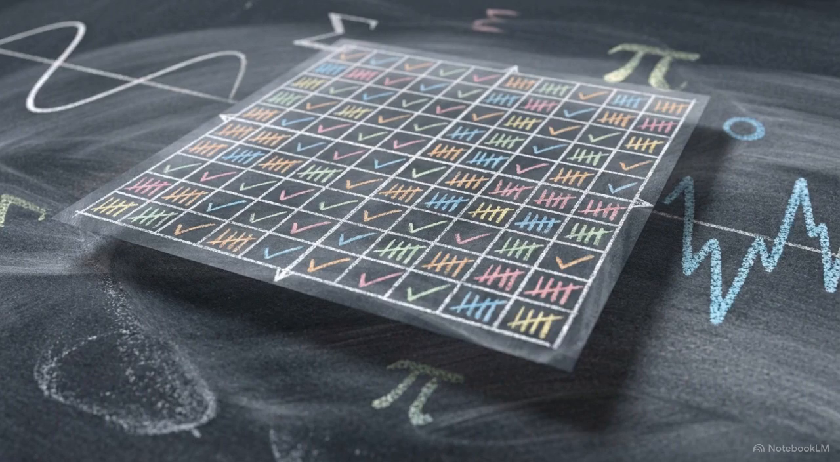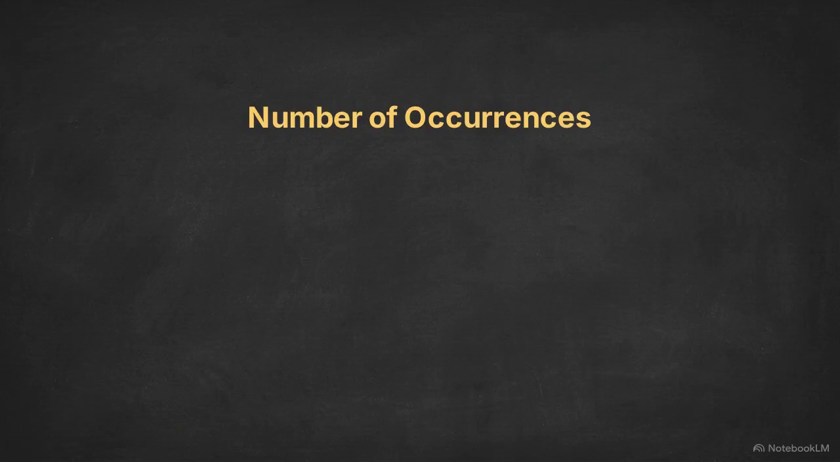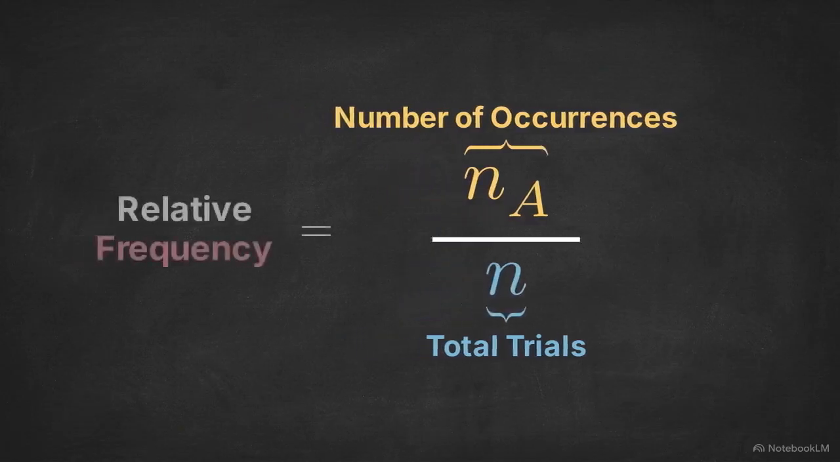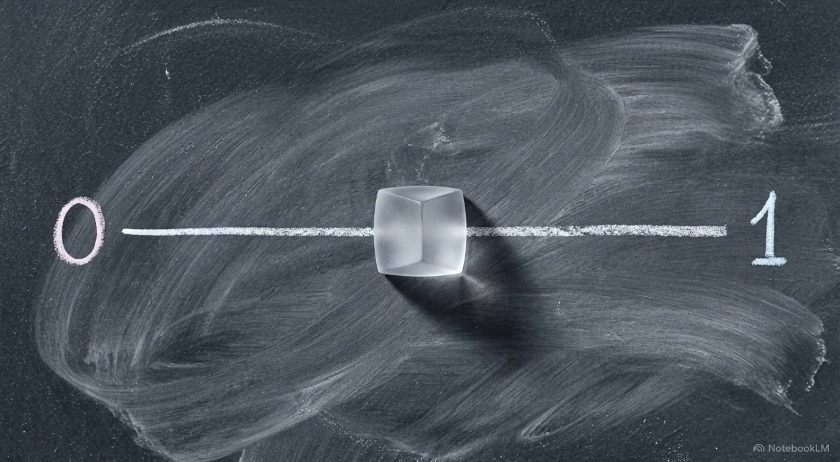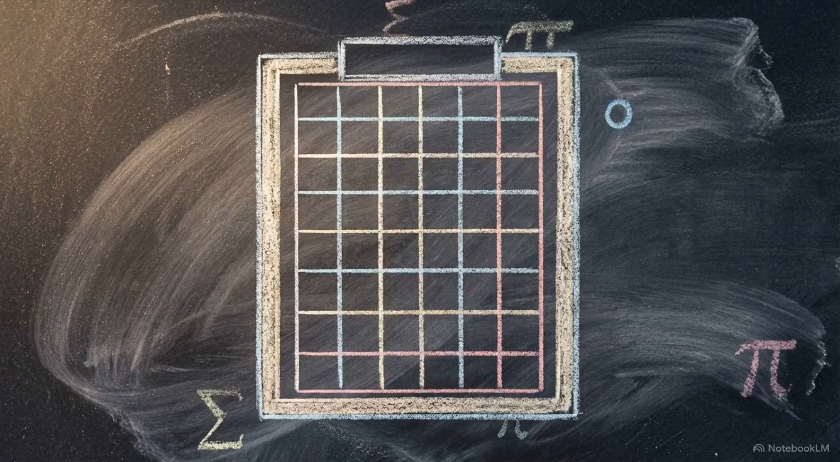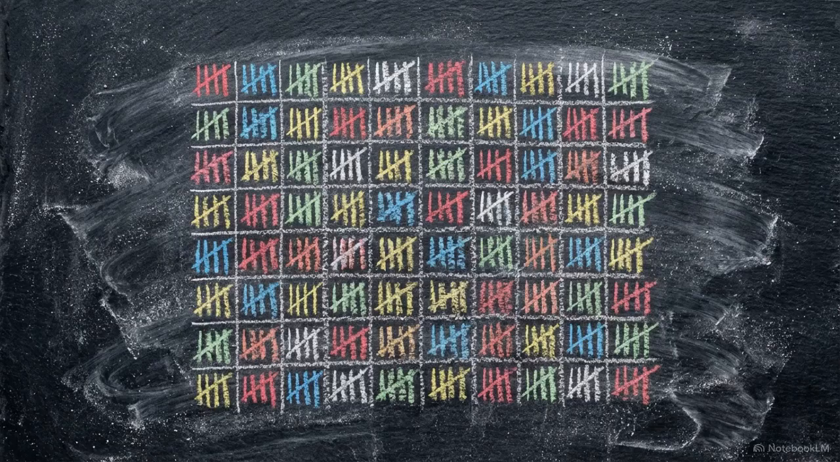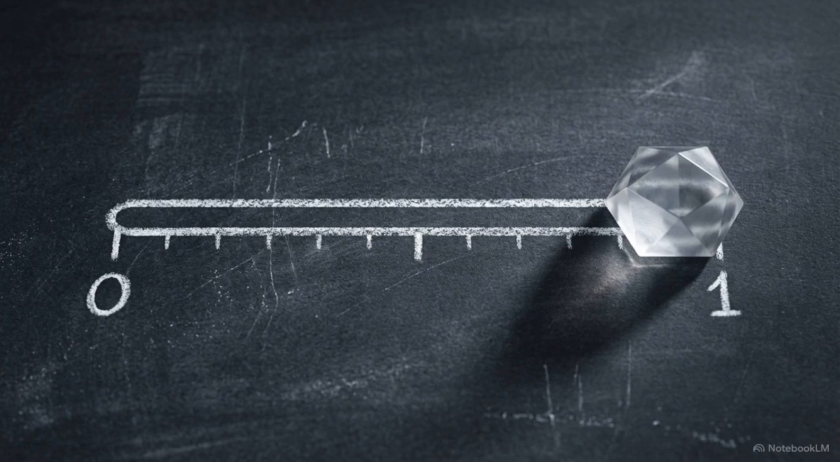To analyze how often these subsets occur across multiple trials, engineers use the relative frequency approach. We take the number of times the event occurs, which we call n sub A, and divide it by the total number of trials performed, denoted as n. This ratio establishes rigid boundaries. If the event never occurs, the frequency is exactly 0. If it occurs every time, the frequency is exactly 1.